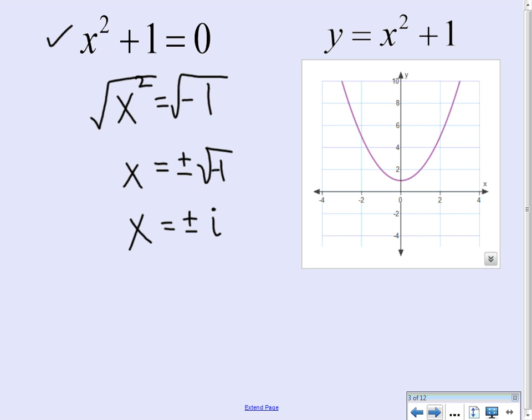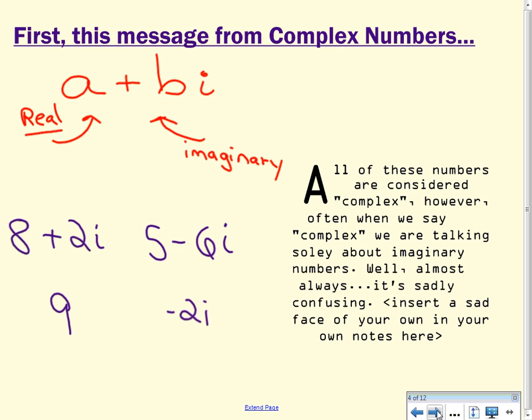If we look at the graph of the function y equals x squared plus 1, we can see that, of course, it doesn't cross the x-axis at all. What it does do is turn. There is a turn in the graph, and that will be significant later. But our solution is that x is equal to positive and negative i.